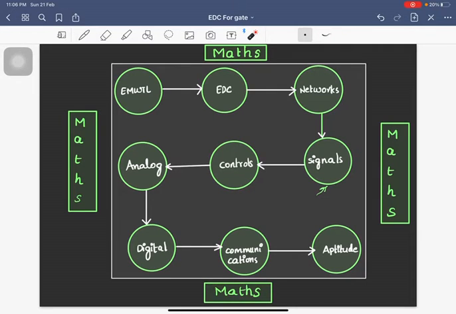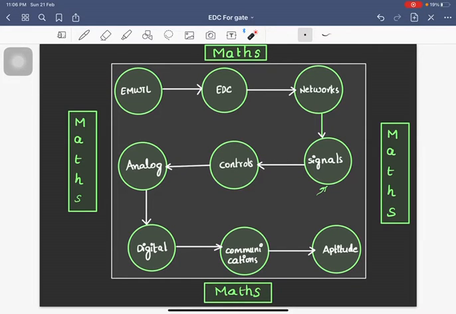Before going to electronic devices and circuits, let me give you a brief overview of what kind of subjects you are going to have in your GATE examination for ECE students. The subjects are electromagnetic waves and transmission lines, electronic devices and circuits, networks, signals and systems, control systems, analog electronics, digital electronics, communications, and aptitude, and finally maths. So these are the 10 subjects that you have in the GATE examination for ECE.